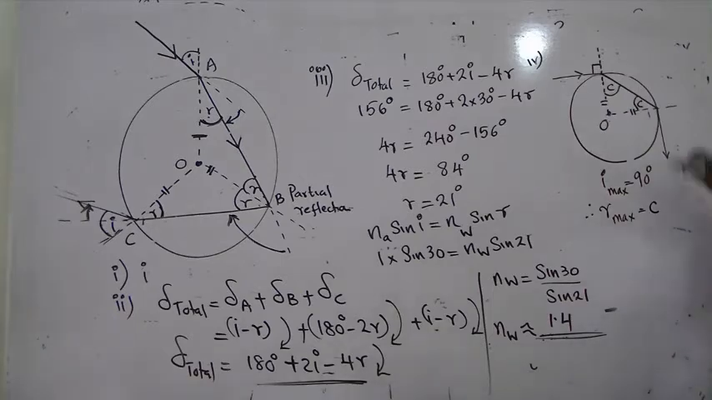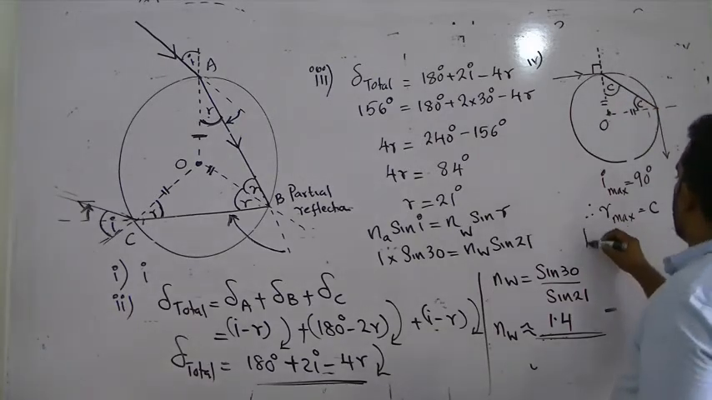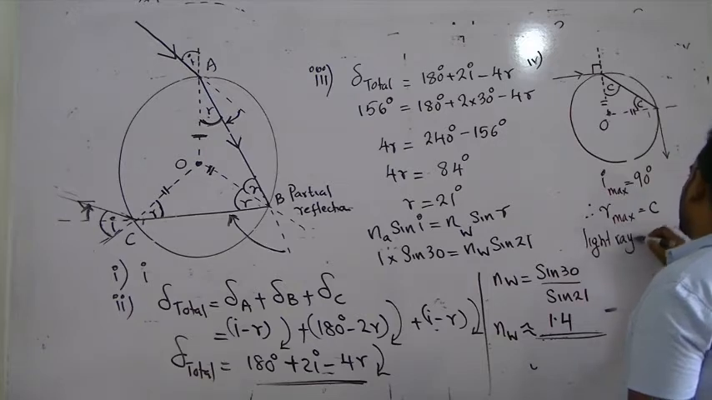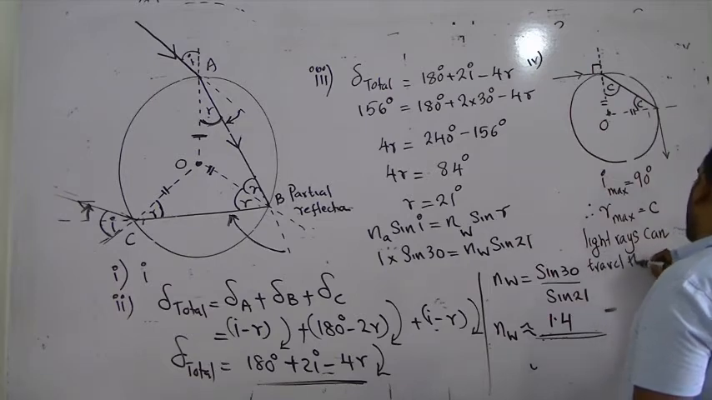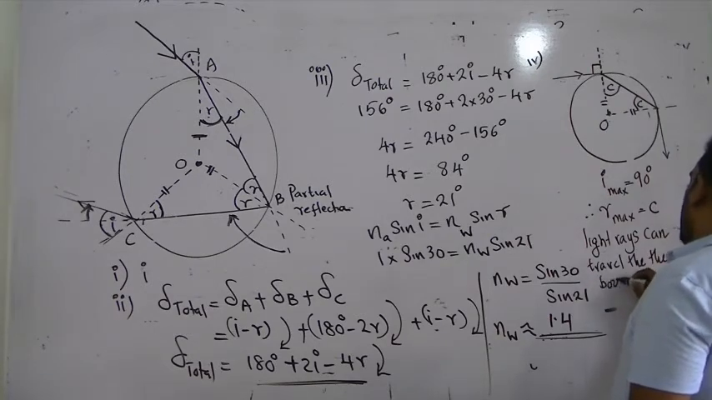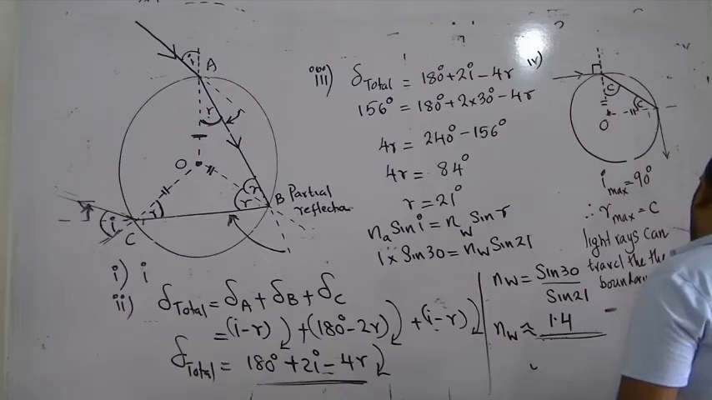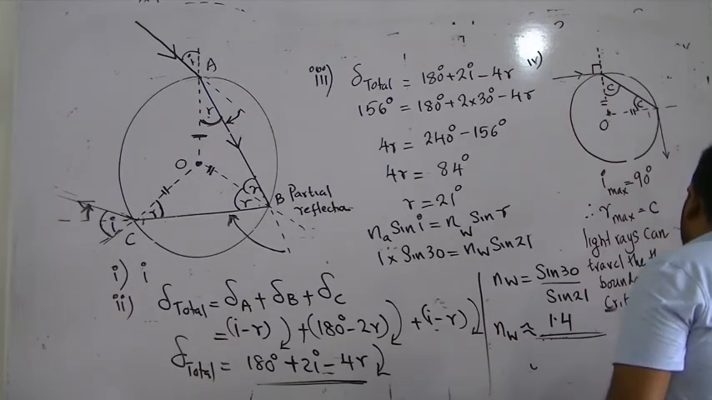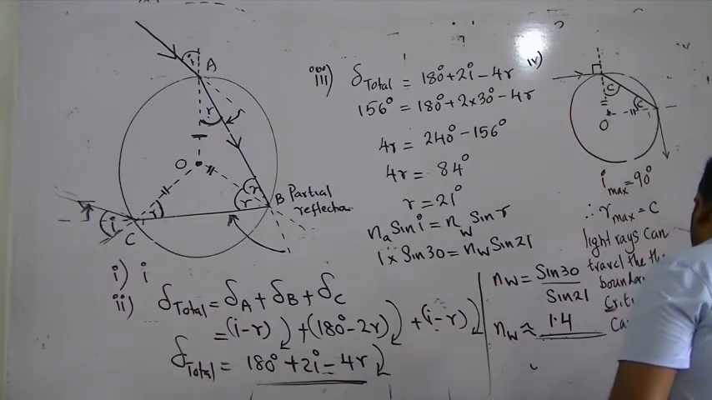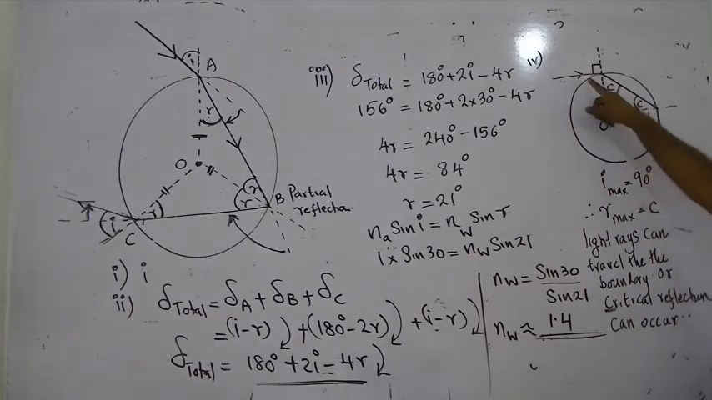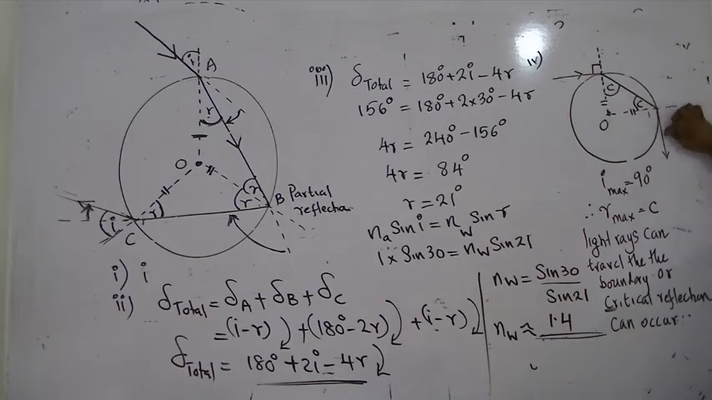If R max is critical, light rays can travel along the boundary, or critical reflection can occur. That's clear now? When I is maximum, R is maximum, if this is C, this is also C. Light rays can go along the boundary, or critical reflection can take place.